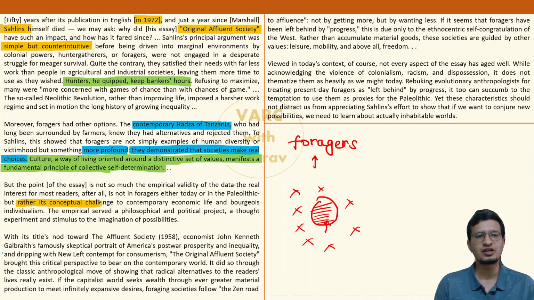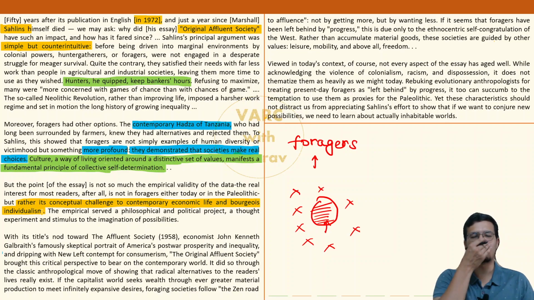It's trying to pose a conceptual challenge to contemporary economic life and bourgeois individualism. Allow me to explain this in simpler terms. The point of the essay by Salins is trying to put forward an alternative, a conceptual challenge. किस चीज को? हमारी कंटेम्पररी आज की अर्थव्यवस्था को, हमारी आज की लाइफस्टाइल.